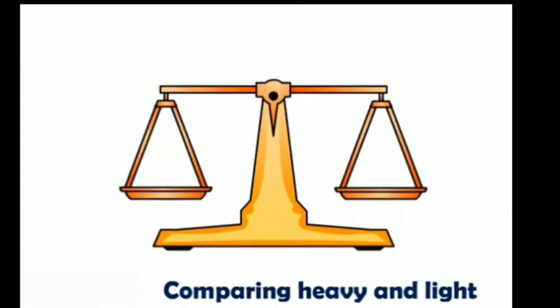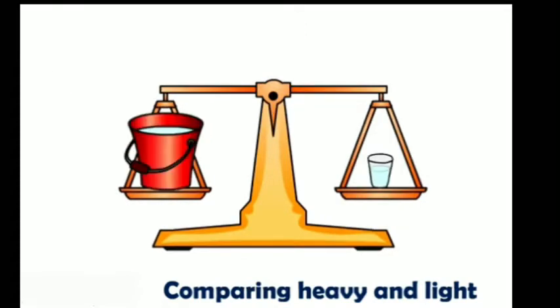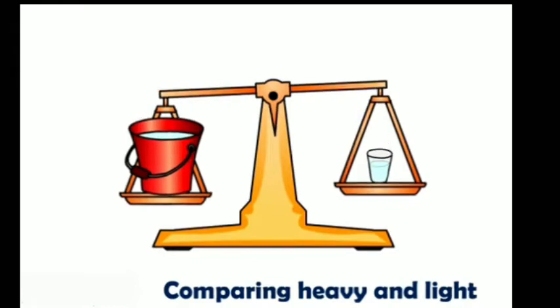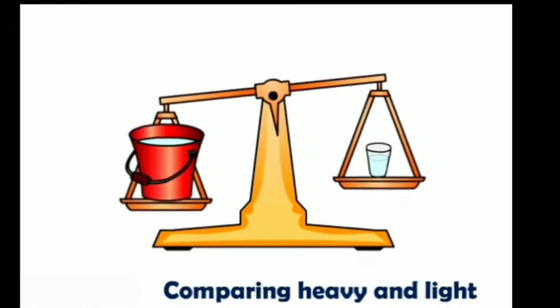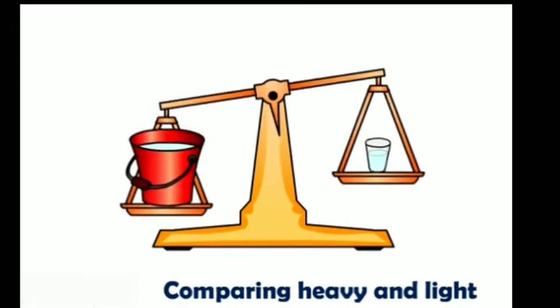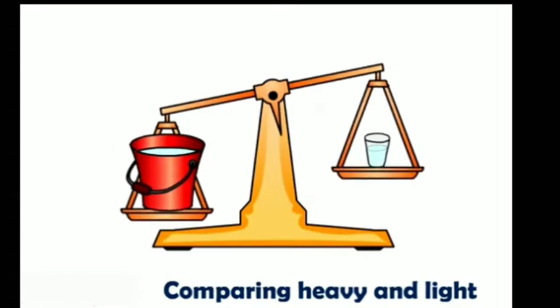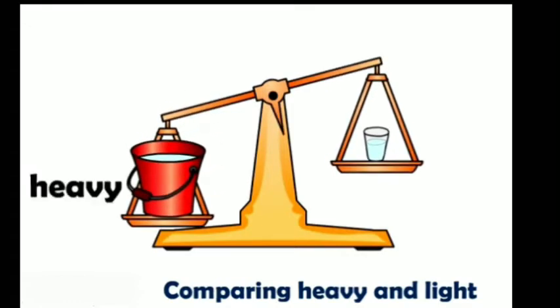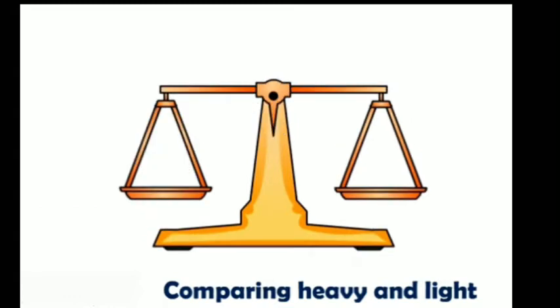Now we will keep a filled water bucket on one side and a filled water glass on the other side. The filled water bucket will go down, the filled water glass will go up, because the filled water bucket is heavy and the filled water glass is light.